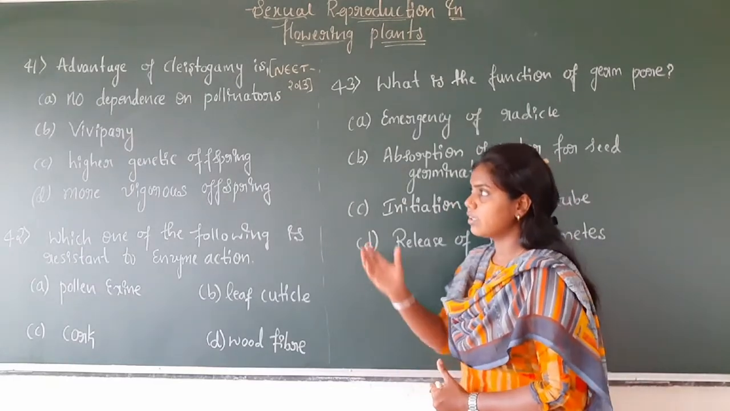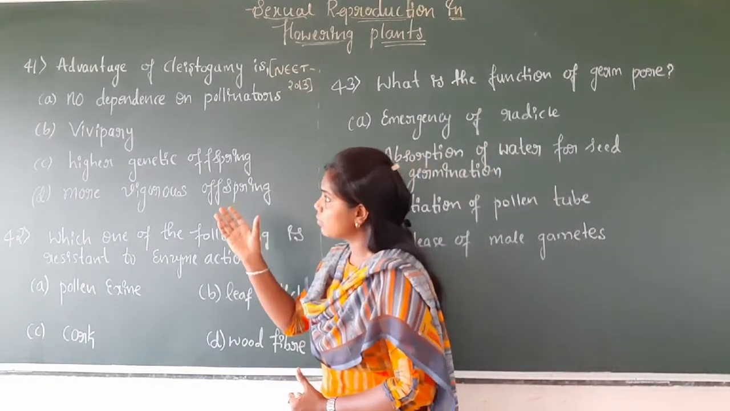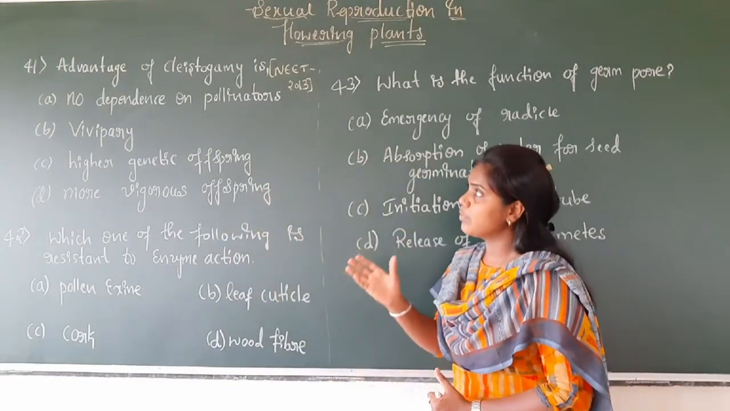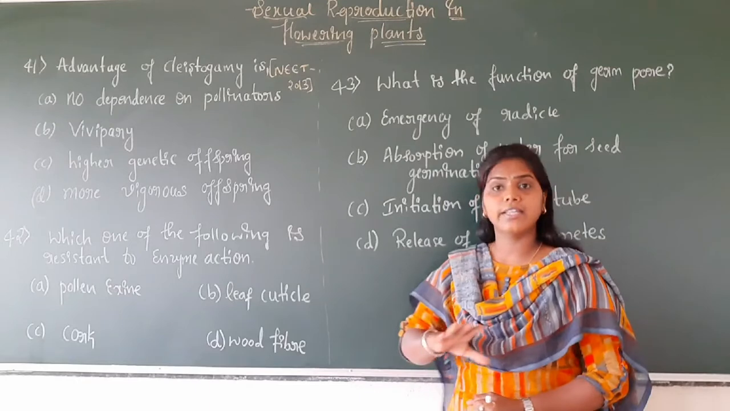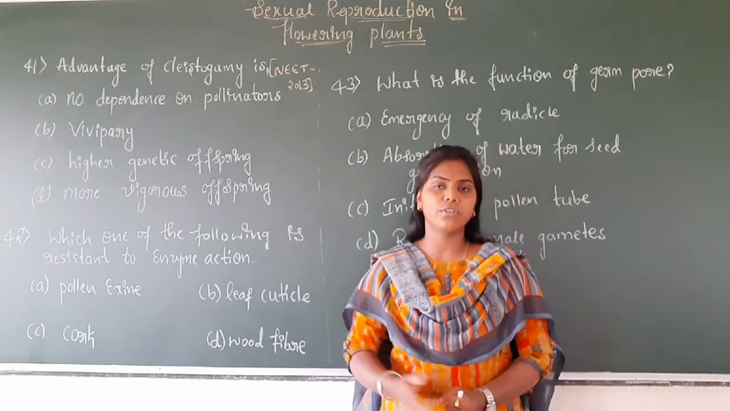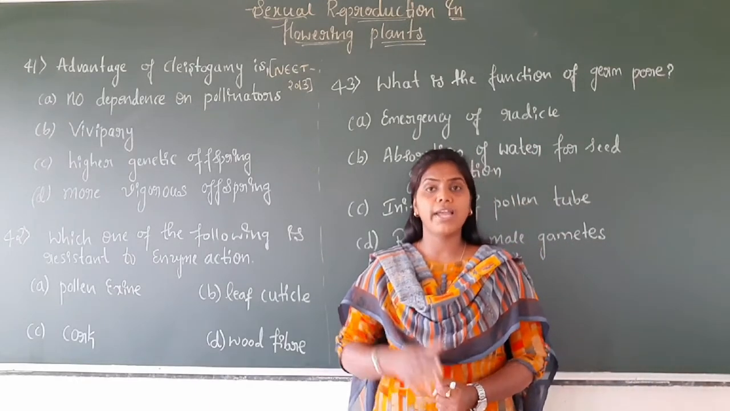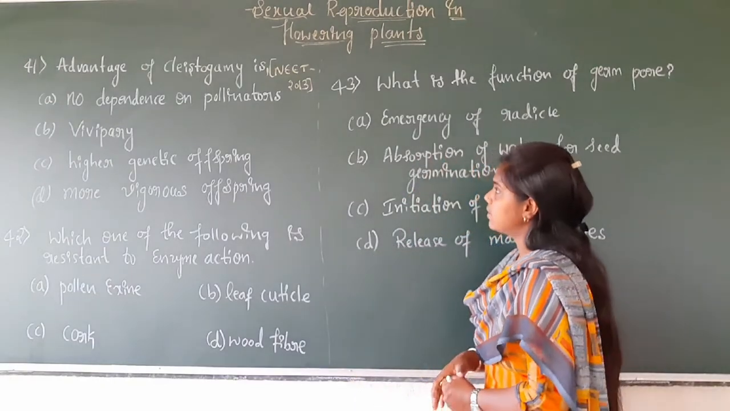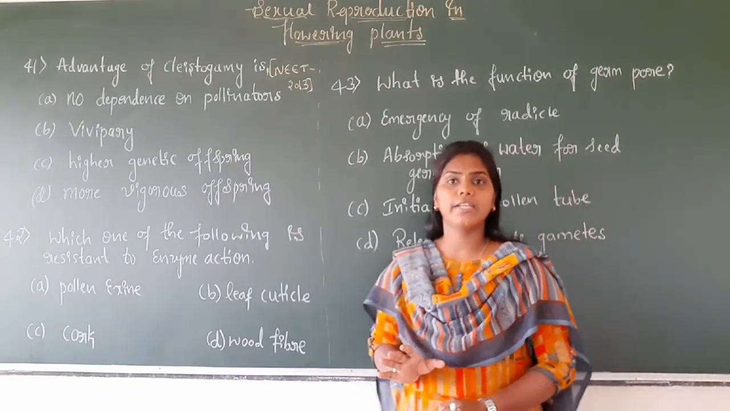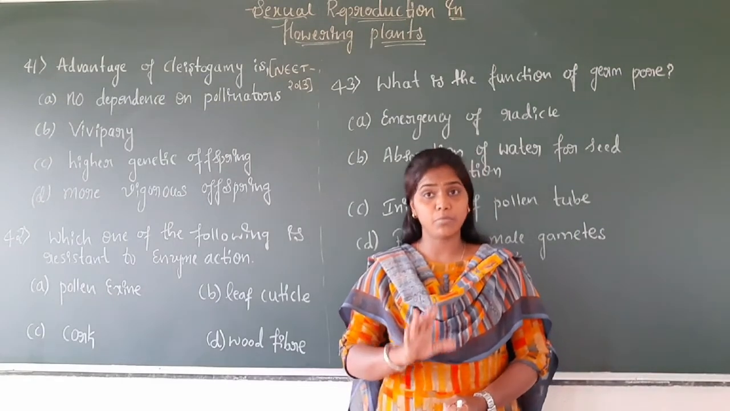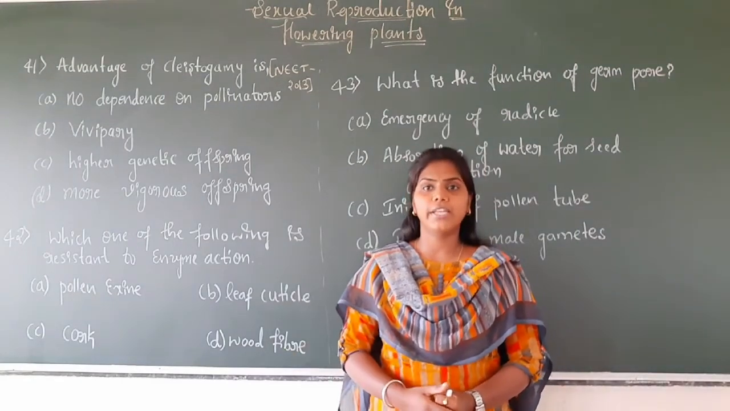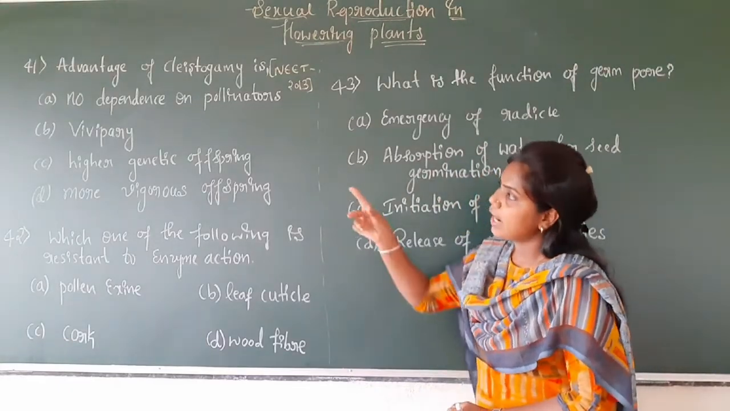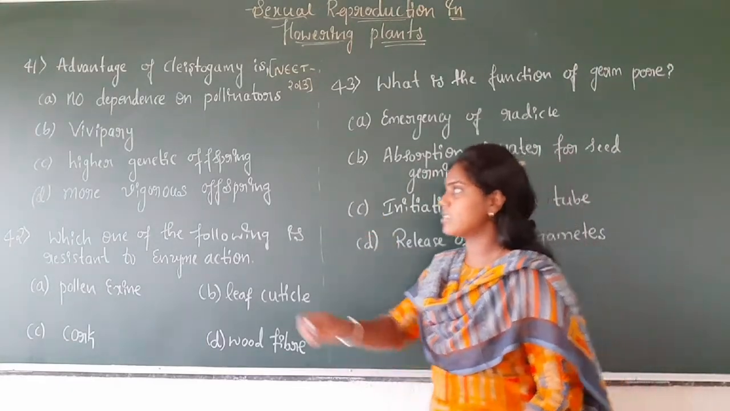The first option is no dependence on pollinators. It means that in cleistogamy the flowers do not depend on pollinators. As we know, in cleistogamous flowers there is an absence of pollinators, so there is no need of any pollinators to make the pollination, and there is absence of even cross pollination.